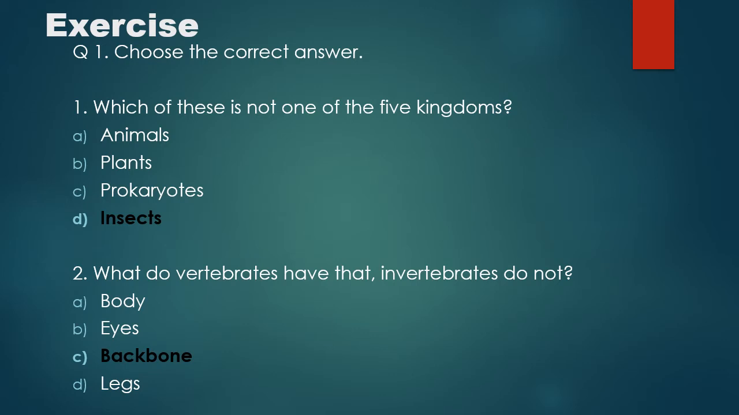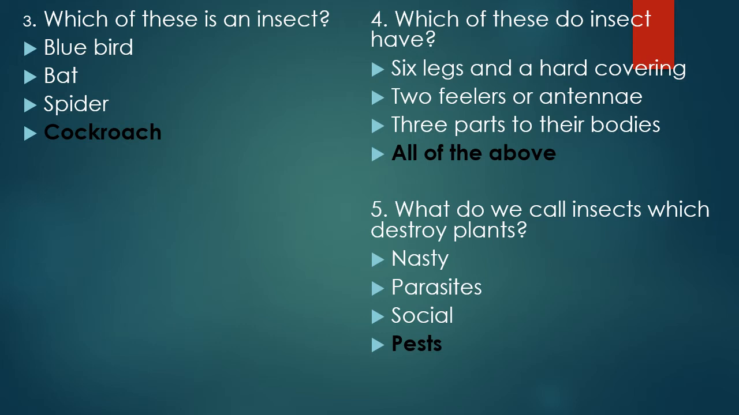Second statement is what do vertebrates have that invertebrates do not? If you recall the definition of vertebrates and invertebrates, you will get the answer that invertebrates do not have a backbone while vertebrates have a backbone. And option C, that is backbone, is the correct option. Third statement is which of these is an insect? Bluebird, bat, spider, cockroach. And the correct one is cockroach.